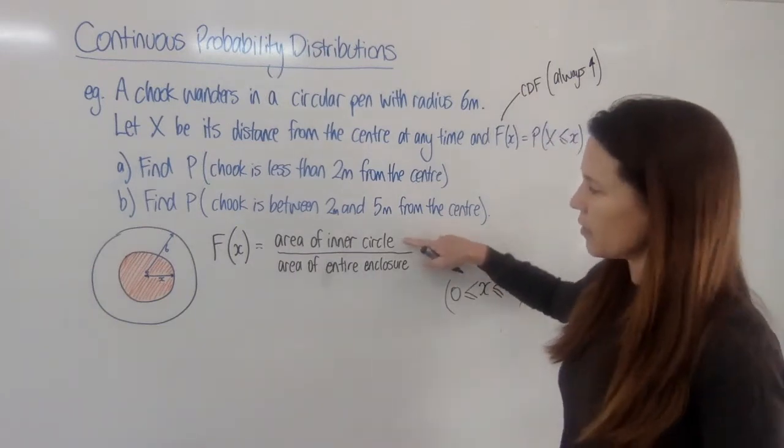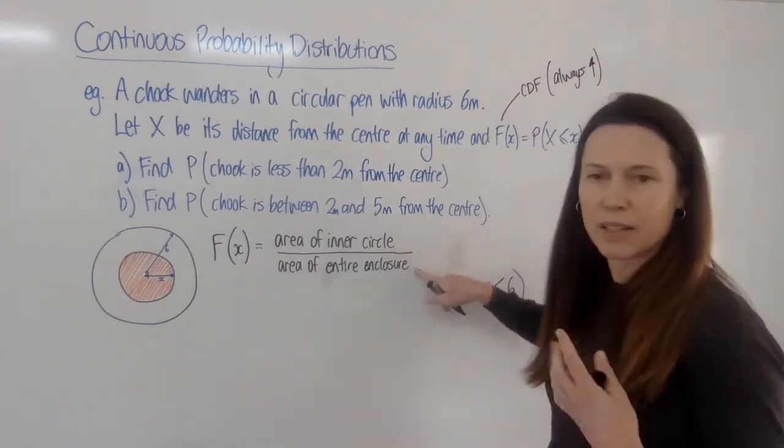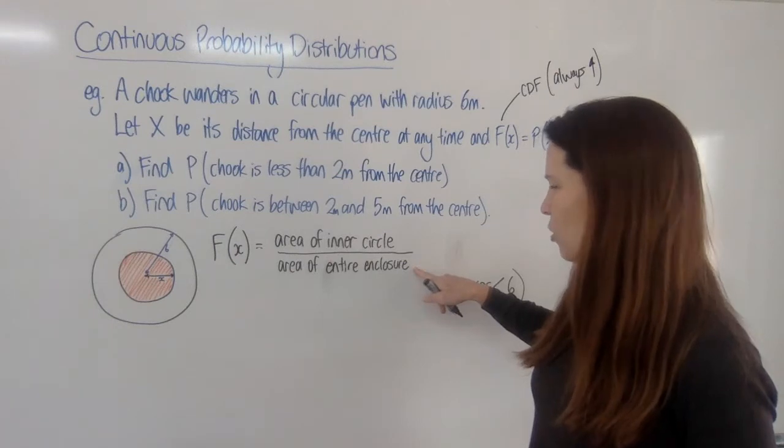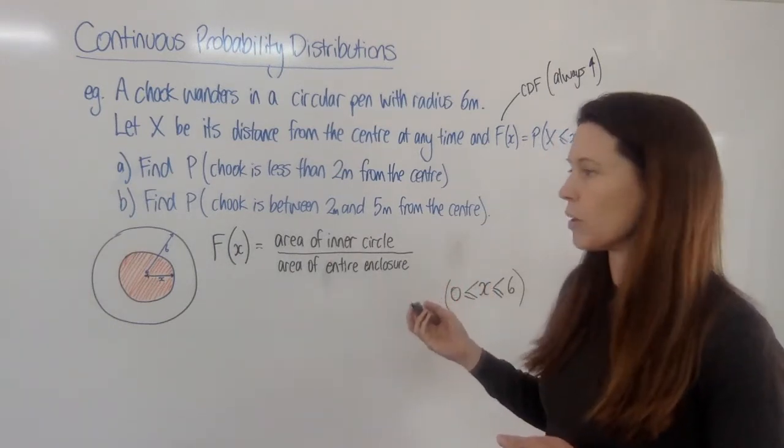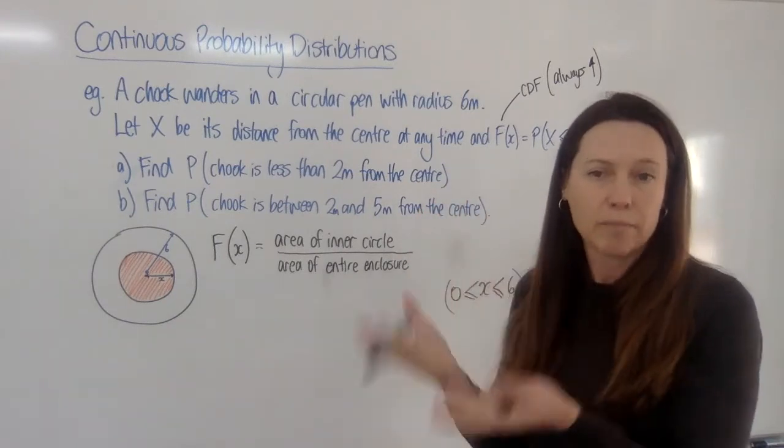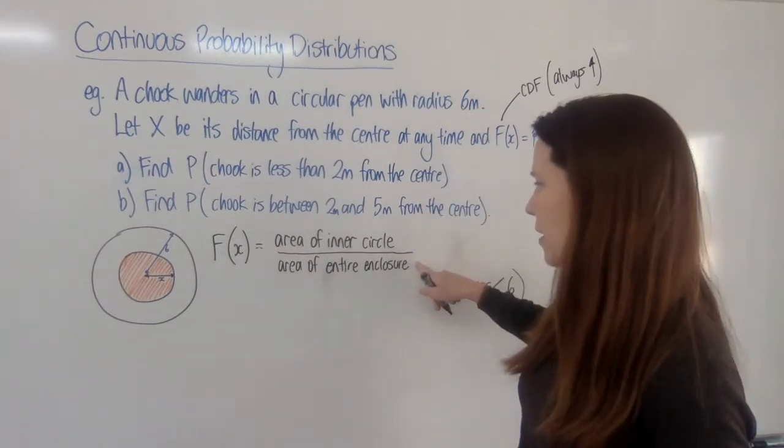So I've got the area of the inner circle over the area of the entire enclosure. Does that make sense? Remember, with our probabilities, we always put the favourable outcomes over the total outcomes, and that's exactly what we have here.